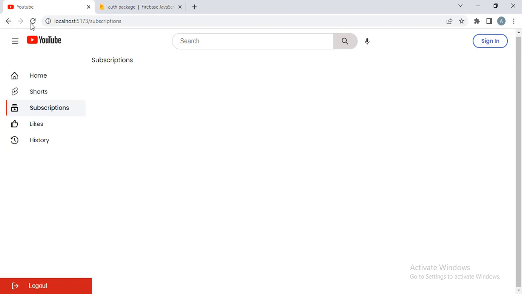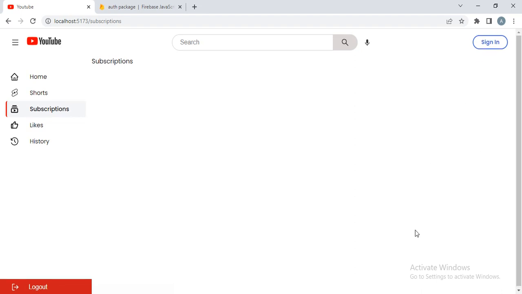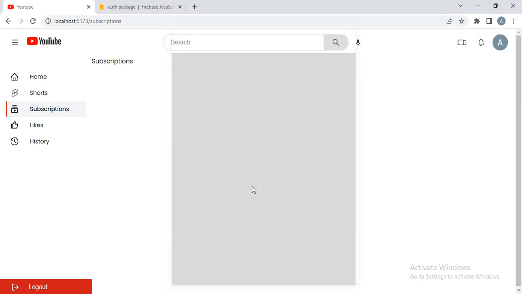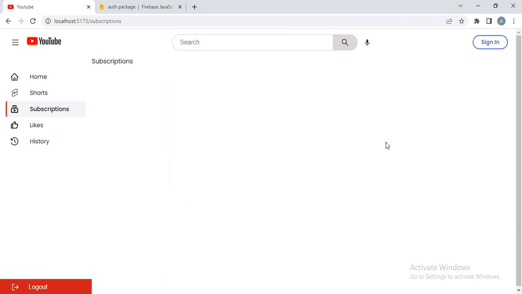Let me check once more. When I click this, why is this little bit of scroll bar coming? Okay, no problem. Now this sign in comes, and when I click here logout, see it will be empty.